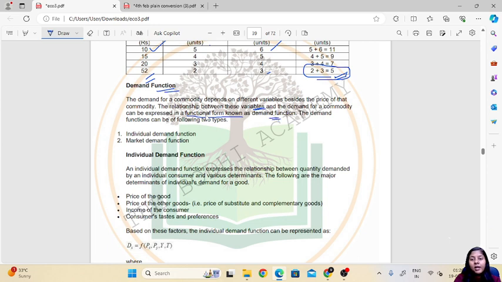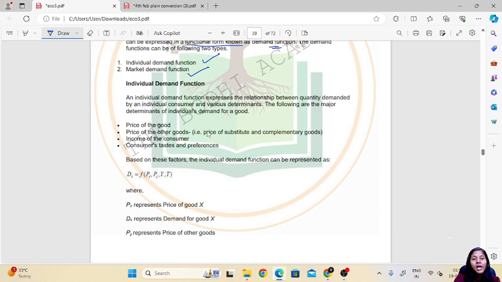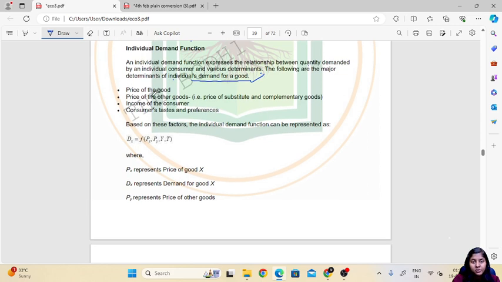Known as demand function. The demand function can be of two types, individual demand and market demand function. An individual demand function expresses the relation between quantity demanded by an individual consumer and various determinants. The following are the major determinants of individual demand for a good.